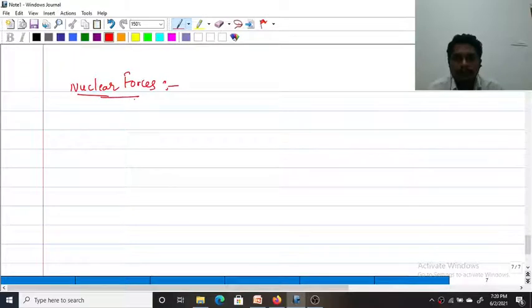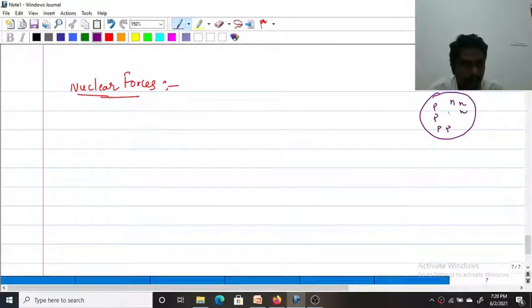Okay, so I will draw the figure here first. This is a nucleus. Let us consider a nucleus that contains 4 protons and 4 neutrons. The density of the nucleus is huge; they are densely populated, very close to each other. What happens when the nucleons are very close? There exists a repulsive force between the protons. These protons are positively charged particles. When they are at a very close separation, there exists a huge repulsive force.